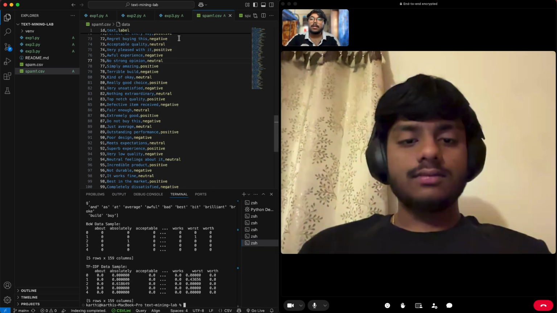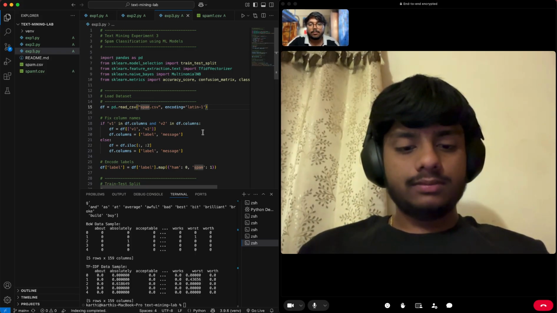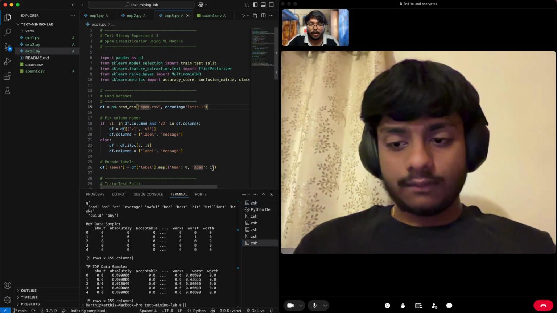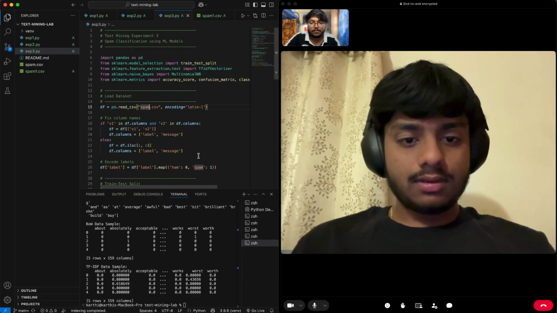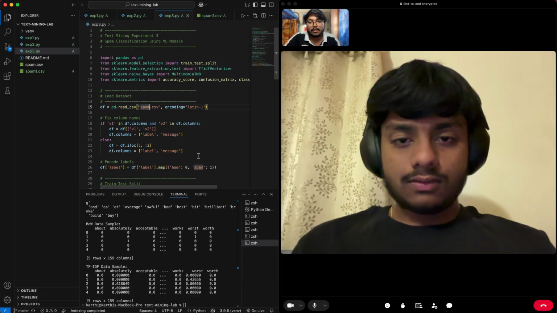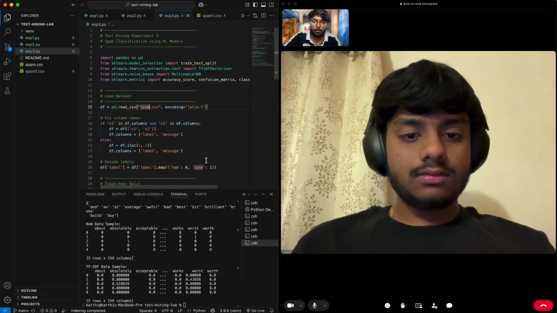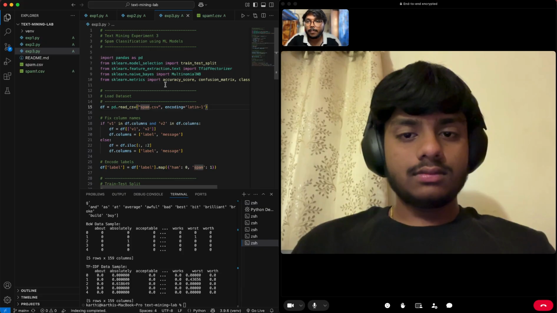And coming to the third one, the project is text classification. The third mini project is text classification. In this, we categorize text into different classes using the bag of words model. This technique is useful in applications like document classification and news categories. The model analyzes the text and assigns it to the most appropriate category. And this was the third Python code we used here for the third experiment.